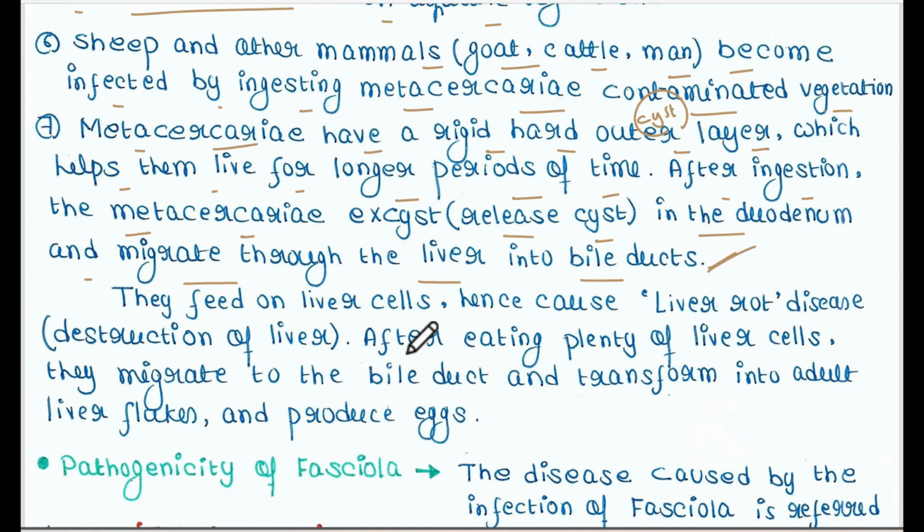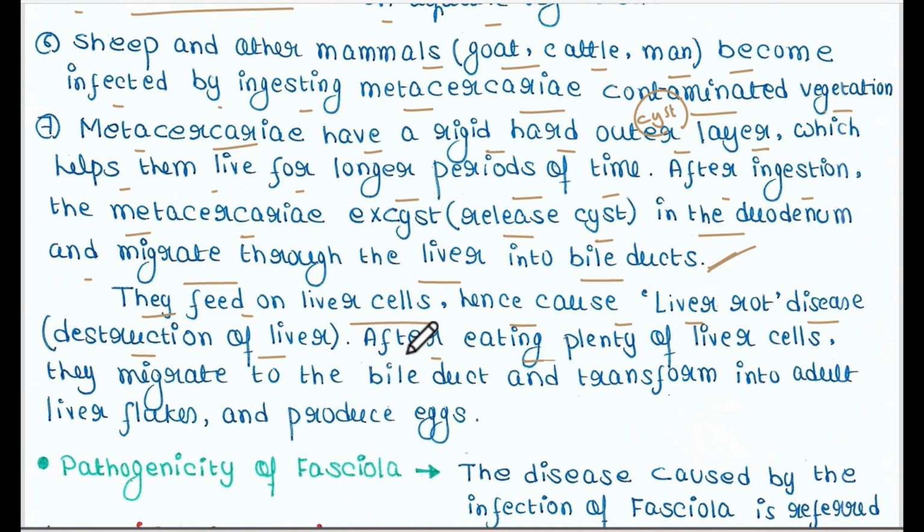Inside the body, they feed on liver cells, hence causing liver rot disease, destruction of the liver. They feed on liver cells and destroy them. That's why it is called liver rot disease, which is caused by the infection of this liver fluke.